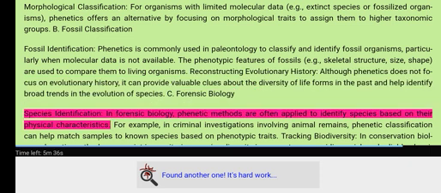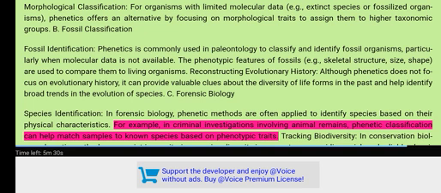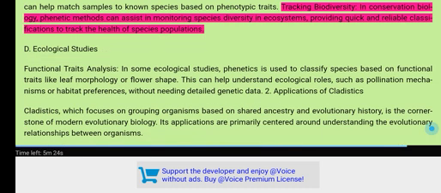C. Forensic biology. Species identification. In forensic biology, phonetic methods are often applied to identify species based on their physical characteristics. For example, in criminal investigations involving animal remains, phonetic classification can help match samples to known species based on phenotypic traits. Tracking biodiversity. In conservation biology, phonetic methods can assist in monitoring species diversity in ecosystems, providing quick and reliable classifications to track the health of species populations.